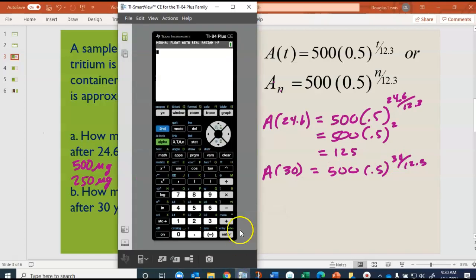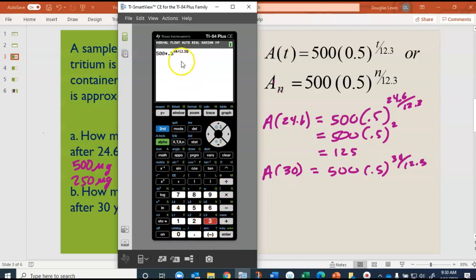500 times 0.5, so we'll put in 500 times, and you don't really need a times sign if you put parentheses, but I'll just put times 0.5 to the power of. Now on my calculator it puts this up in the exponent, so I don't need parentheses around that numerator, or that exponent. 30 divided by 12.3.